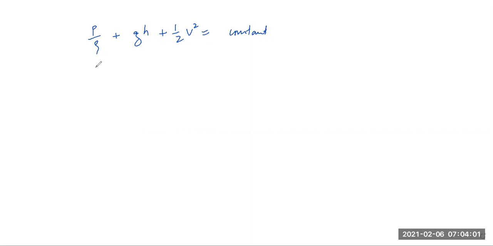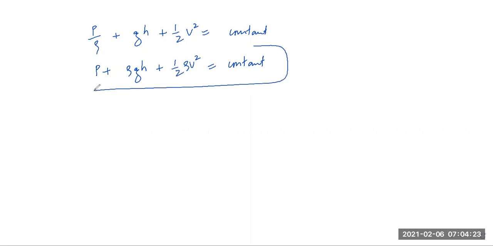That is the density of the fluid. So I'll get P plus rho gh plus half rho v square is equal to constant, right? This is the other form of Bernoulli theorem.